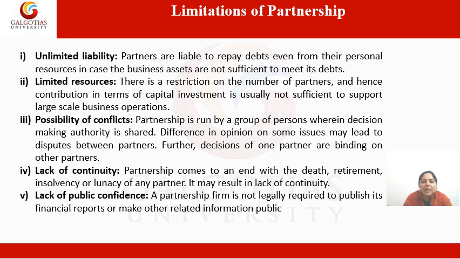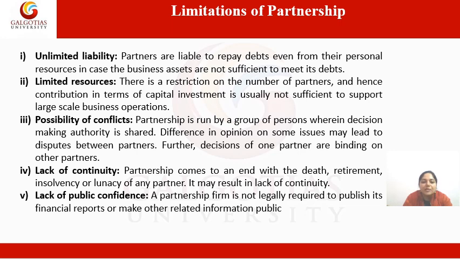Then the third limitation of partnership is possibility of conflict. Partnership is run by a group of persons wherein decision making authority is shared. It means all the partners take decisions in the partnership firm because they all share profit and loss in equal sense. So a difference of opinion on some issue may lead to disputes among partners because everyone has their own opinion. Further, decisions of one partner are binding on other partners. So there is always a possibility of disputes or conflict in the partnership firm, as there are many owners of the firm.